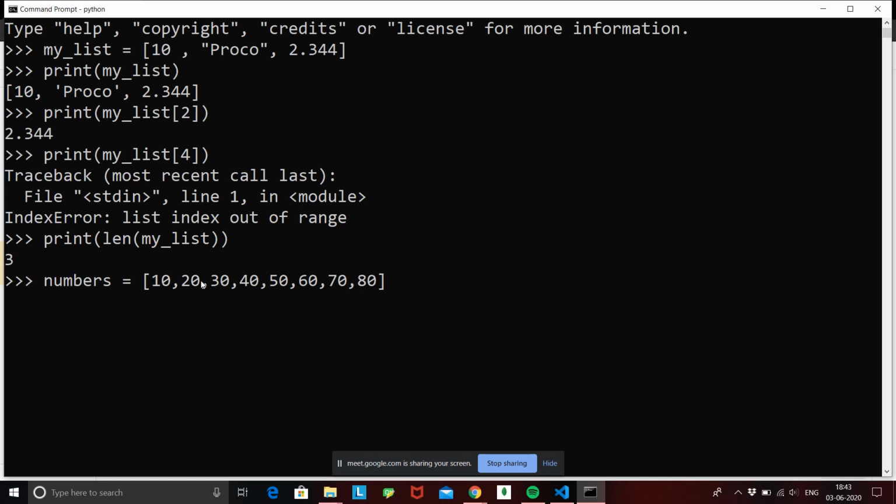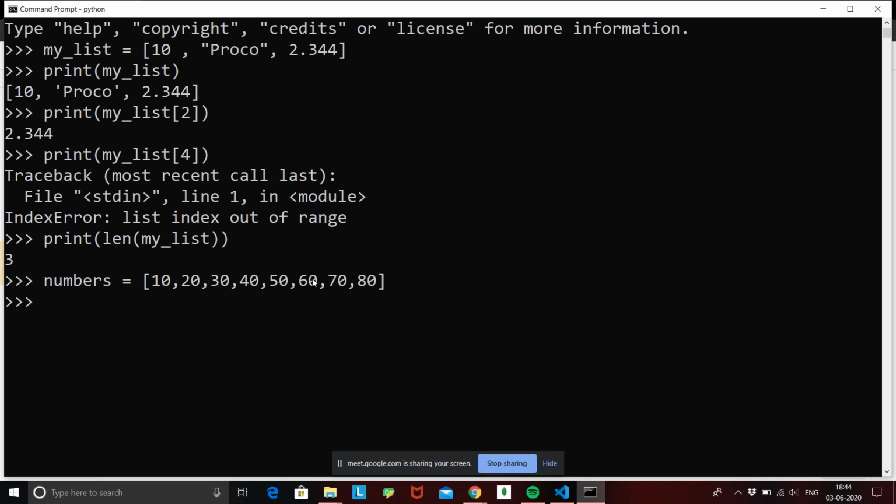You don't have to explicitly tell Python, yes, I want to create a list. I want to create a list containing integers or strings, right? It's all done dynamically, that is at runtime. Fine. So now we have our list called numbers, and we have stored, suppose, 8 numbers inside it, and if I hit enter, it's going to be stored. And now I want only a few numbers from my list, that is suppose I want to retrieve from 30 to 60, right? 30, 40, 50, 60 I want to retrieve.